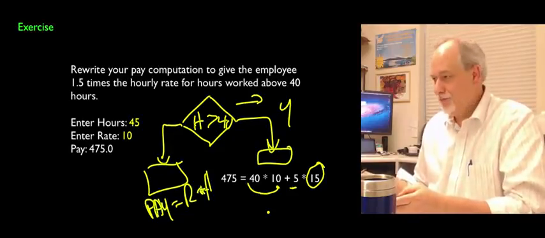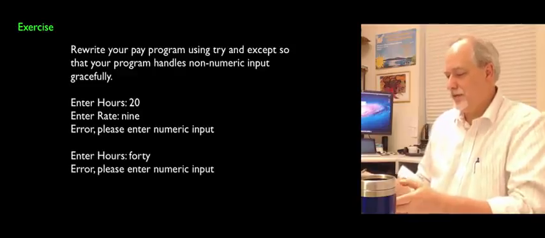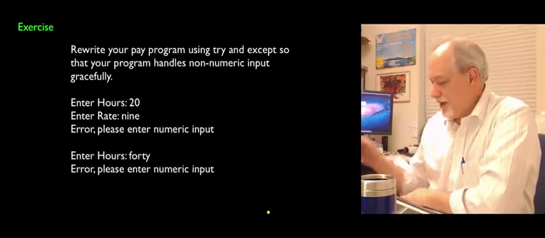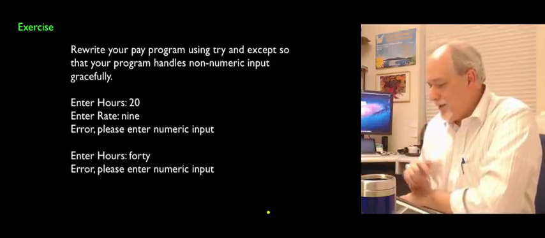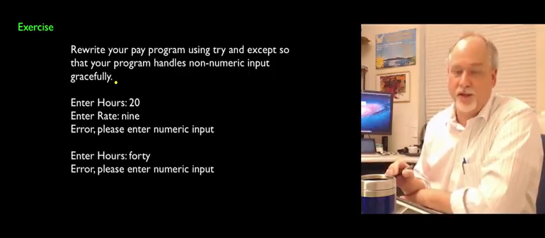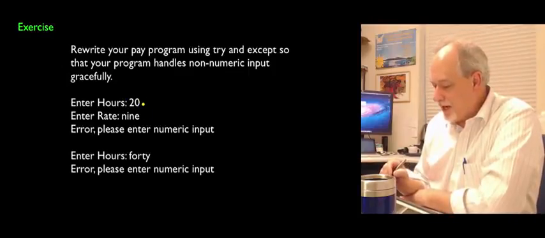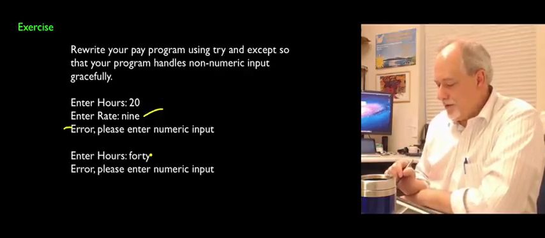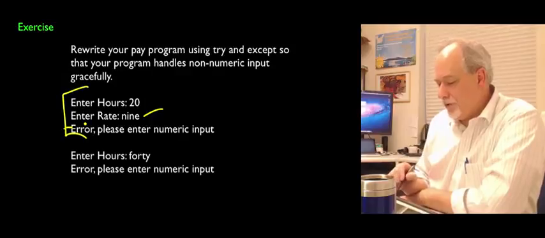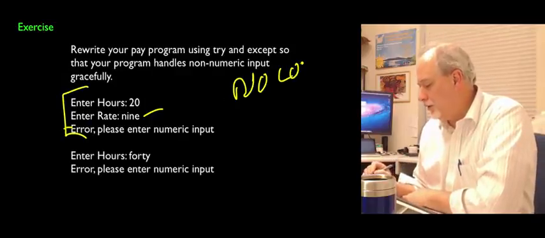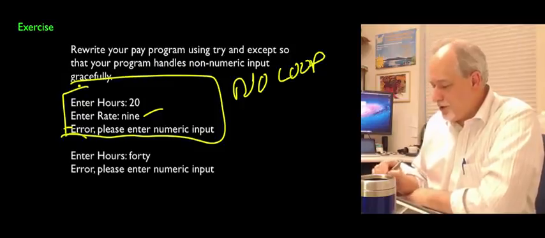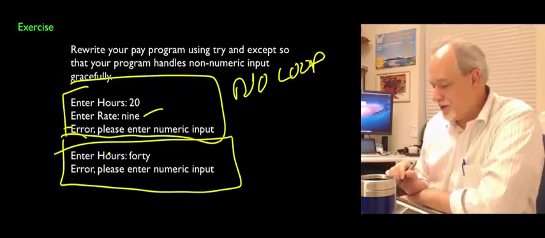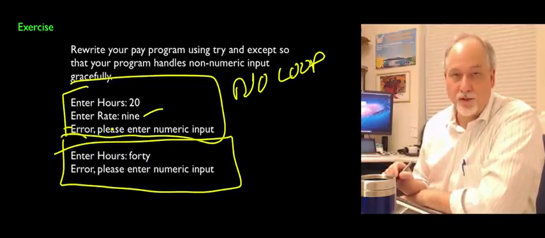Now, the next thing I want you to do is take that same program and do it again in another assignment or another problem in the chapter, and that is have some kind of non-numeric input and have it blow up. So if they type something like 9, put out an error. Or if they type something here, put out an error. Now, don't write a loop. No loop. This is one execution of the program, and this is another execution of the program. Later we can write loops. We haven't even talked about loops. So this is running it twice. All I want you to do is exit.